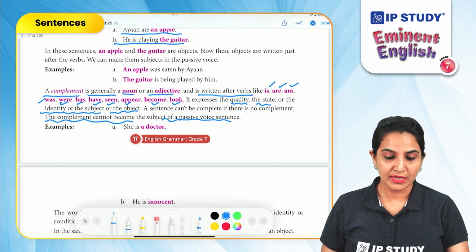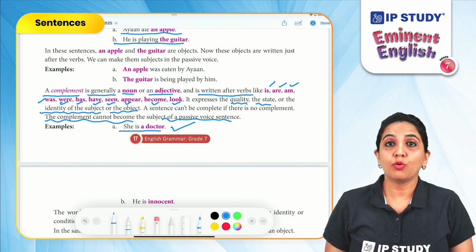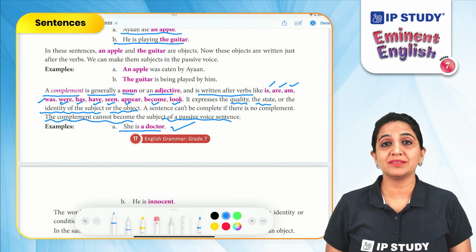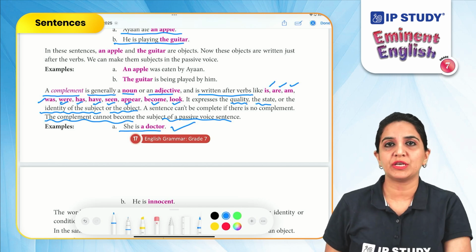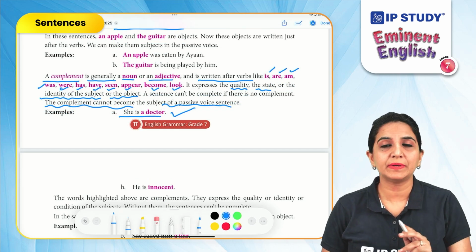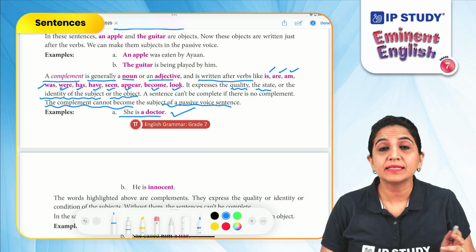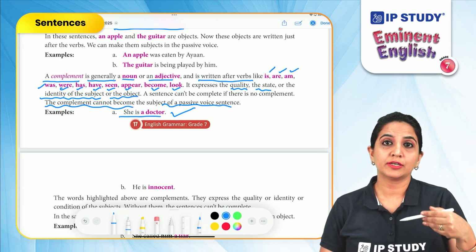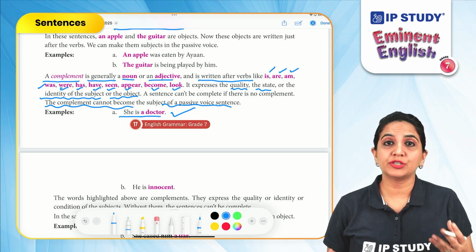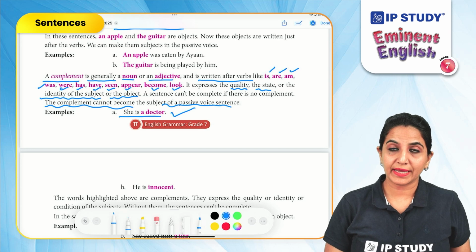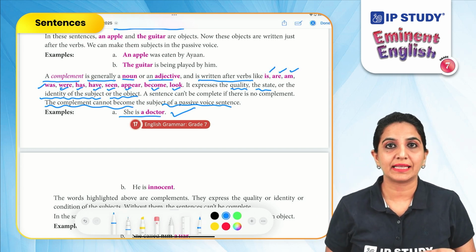For example, she is a doctor. Now, this is a complement. Who are we talking about? So, this is a complement of the subject. Or you can say it is giving us useful information about the subject. A sentence can't be complete if there is no complement. She is a doctor. She is a policeman. He is innocent. These words, innocent, policeman, doctor, they are stating the quality or the condition of the subject, right? So they can never be turned into a passive voice. They can never become the subjects in the sentence.